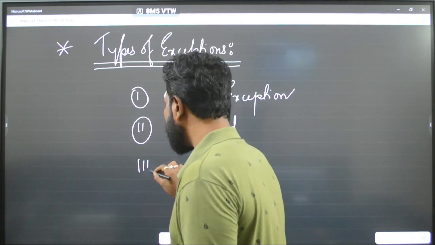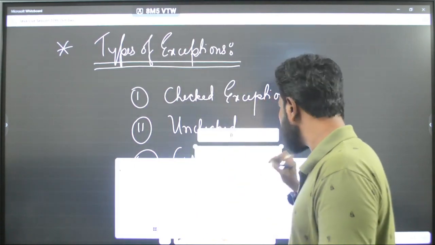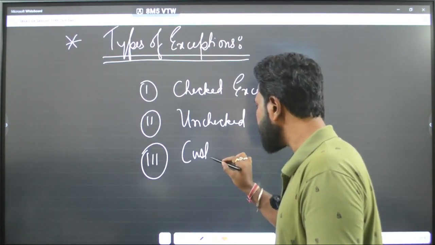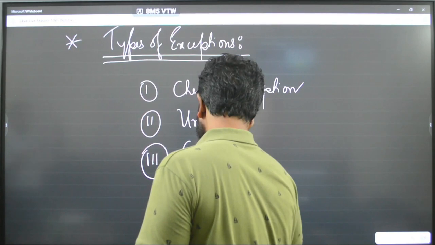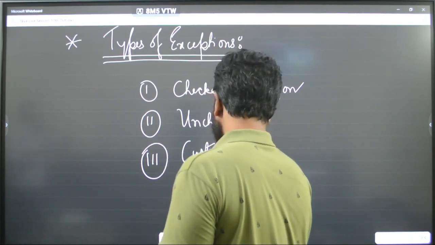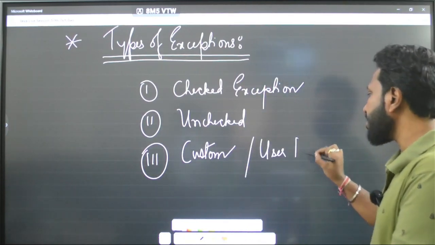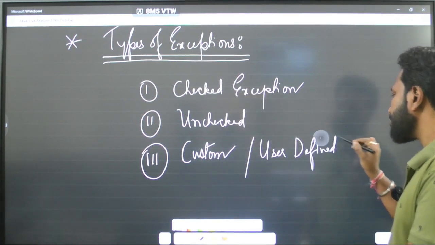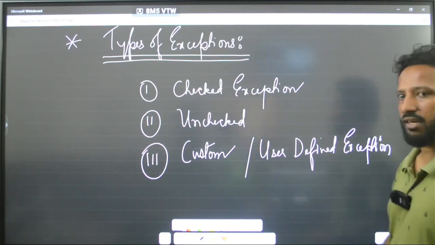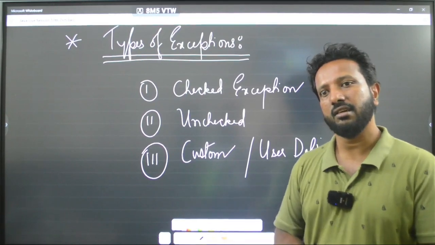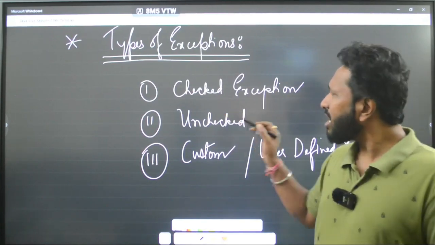The third one is custom, or user defined exception. The exceptions that are actually created by us are called custom or user defined exceptions. Make sense? So, what are checked, what are unchecked?